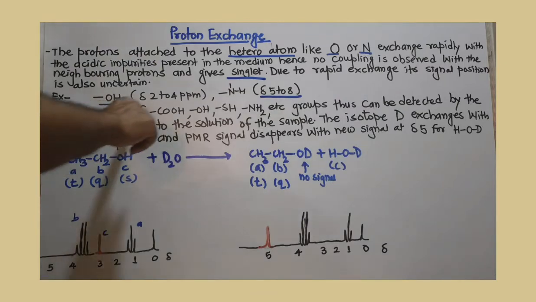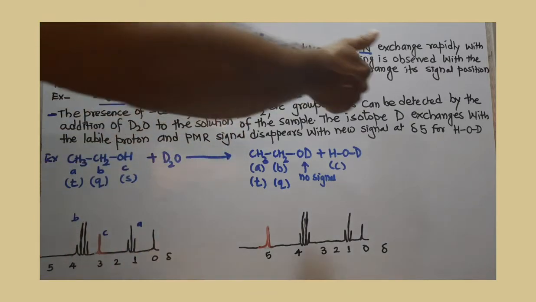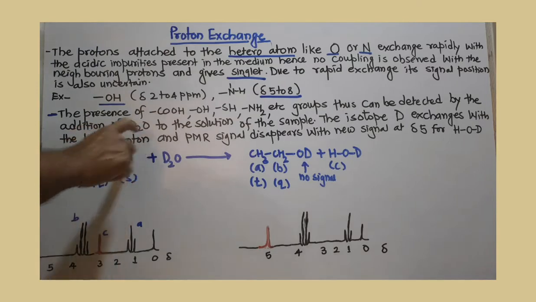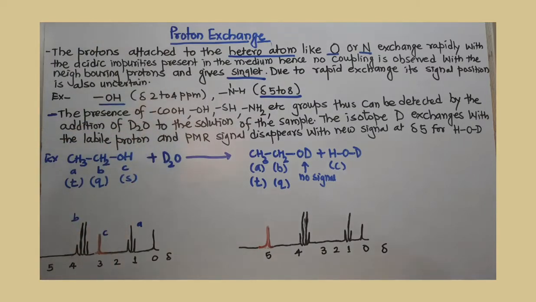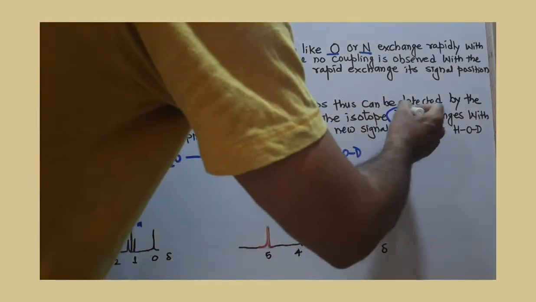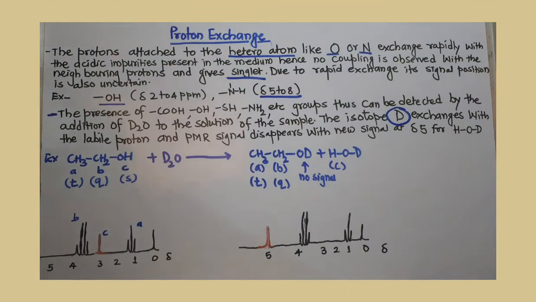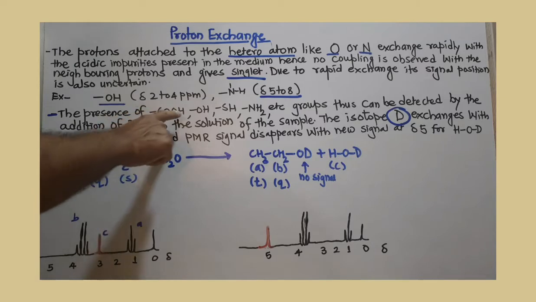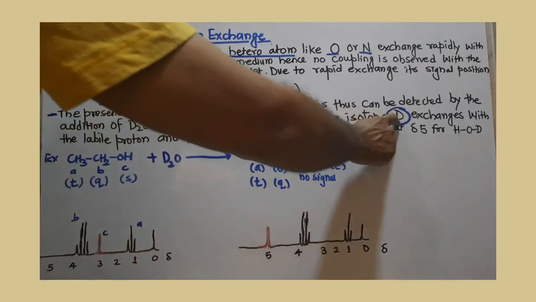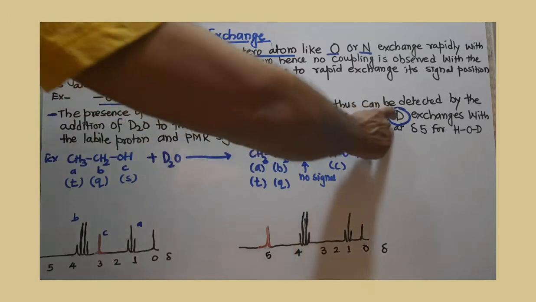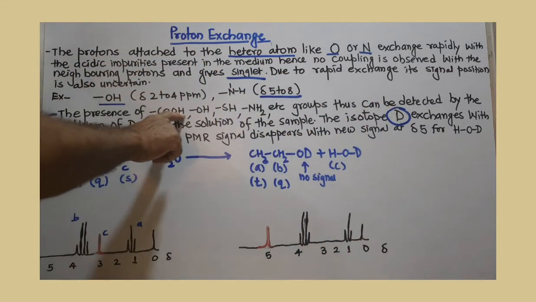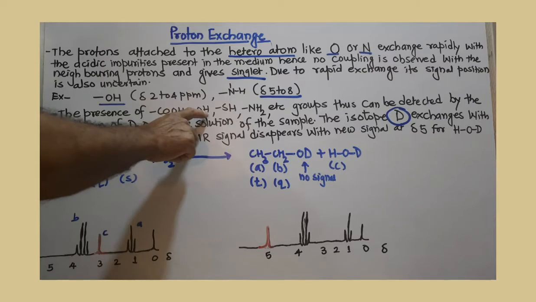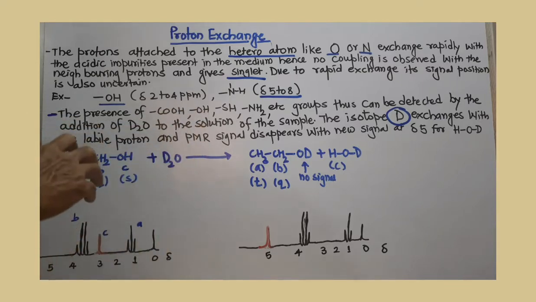These groups can easily be detected or confirmed by the addition of a few drops of D2O. To the solution, what happens? You know this D is not NMR active, and it exchanges the labile proton present on the heteroatom with this D. If that proton is exchanged with D, obviously the signal for this labile proton disappears.